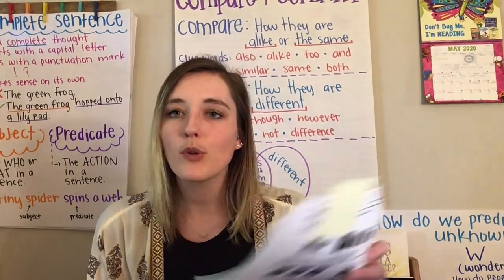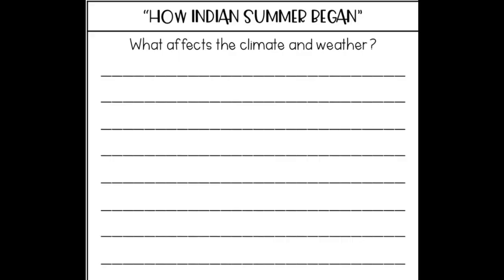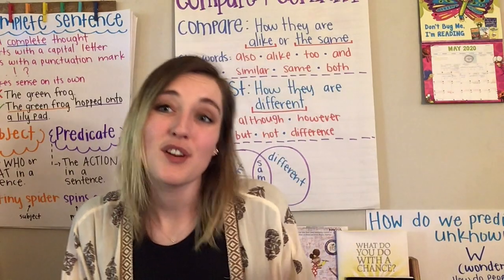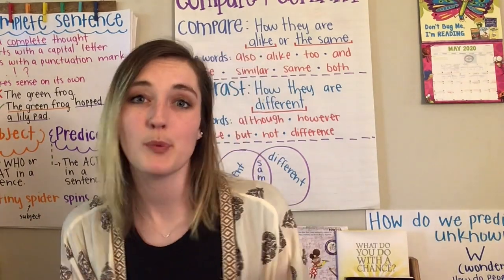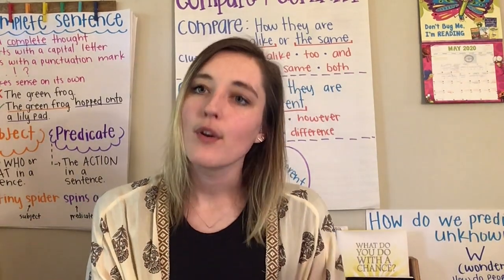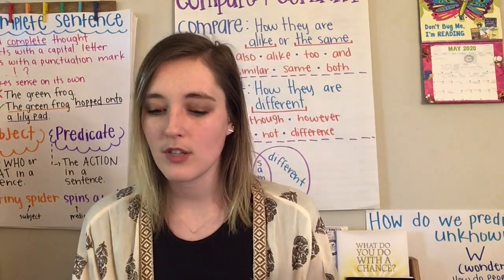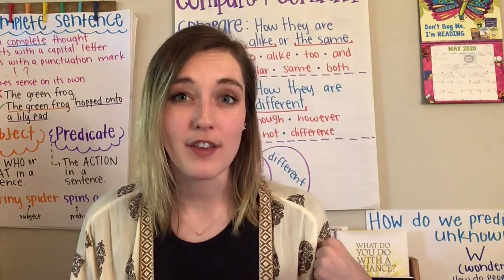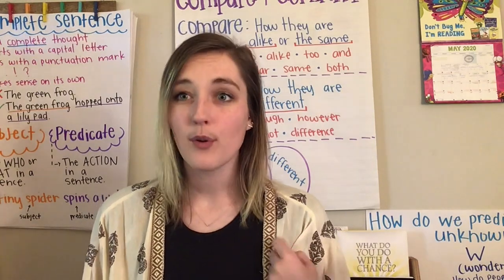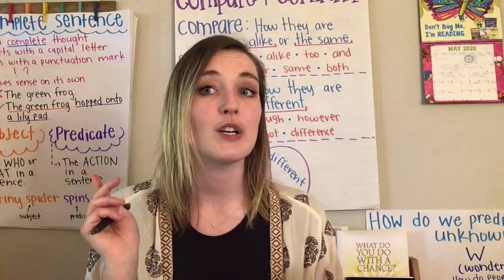So we're going to go back to our graphic organizer, and for how Indian summer began, what affects the climate and weather. This Master of Life kind of affected the climate and weather, right? He's the one who changed the weather because the crops weren't working. So I would write down the weather was killing the crops for this character, Notkikad, and the Master of Life came and changed the weather for them. So go ahead and write down that in your graphic organizer. Go.